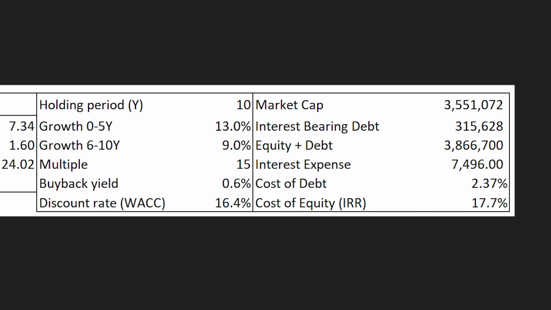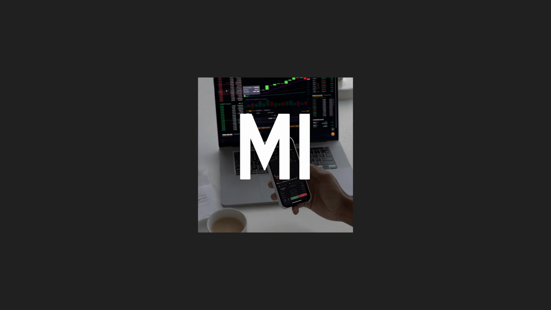So now we can finally calculate our expected annual rate of return, so basically our cost of equity or internal rate of return, by simply adjusting our discount rate until the value in the green box is equal to Tencent's current enterprise value per share. When doing so, we come up with a cost of equity, so basically our expected annual rate of return of 17.7%. So altogether, Tencent seems quite an interesting investment, even based on our quite conservative assumptions.